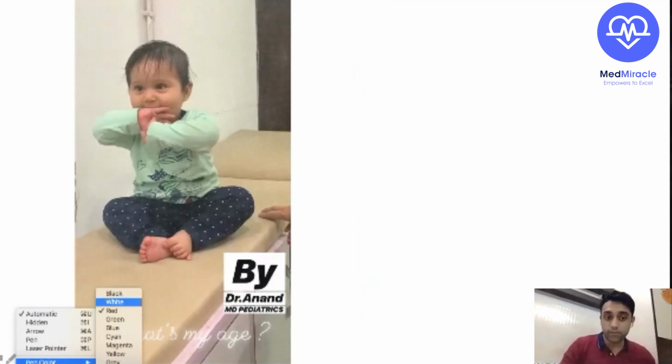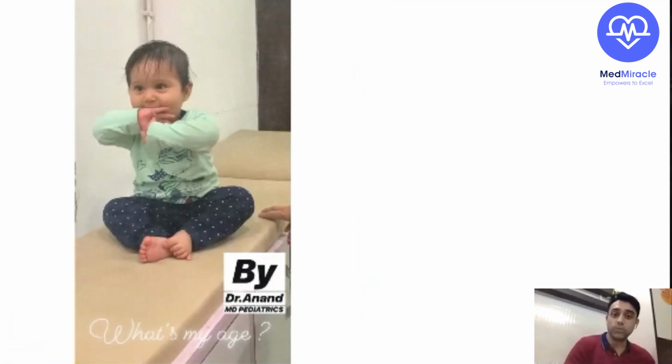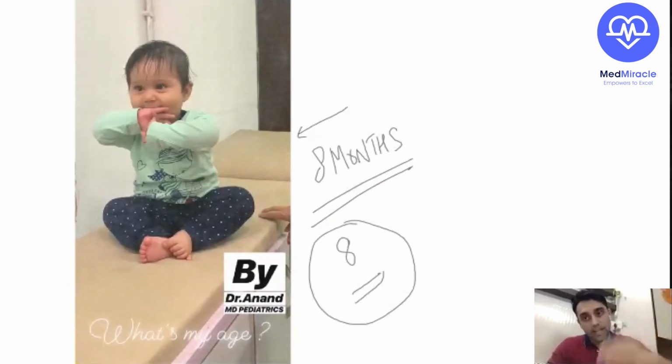Sitting with support comes at 6 months, and this one is nothing but sitting without support, which comes at 8 months. Okay, 8 months. So sitting without support comes at 8 months. That's another question. Step by step, slide by slide, whatever I'm telling you, those are actually important recent image-based and video-based questions which came in NEET, AIIMS and PGI. So you better pay attention.